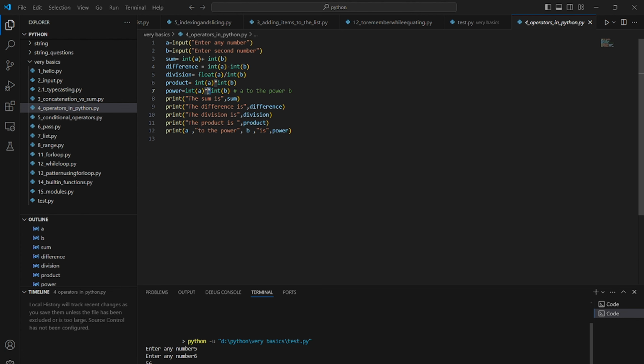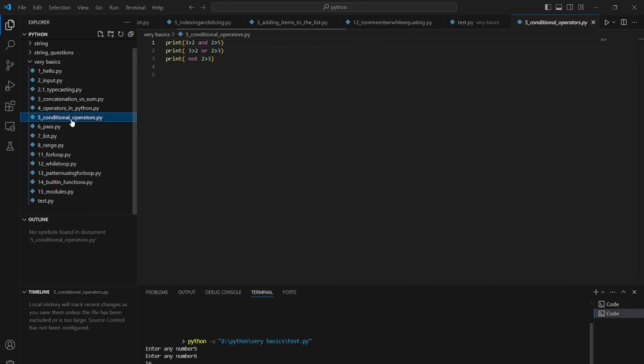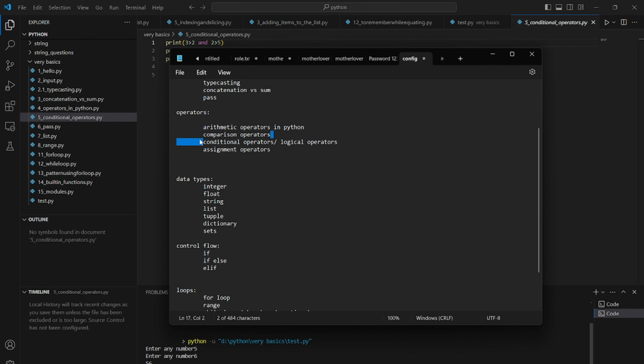And if you use double asterisk, then it will be a to the power b. So int a double asterisk int b will be a to the power b. I have just printed those things. Nothing is here, just plus, minus, division, and multiplication. These are mainly used for arithmetic calculations.